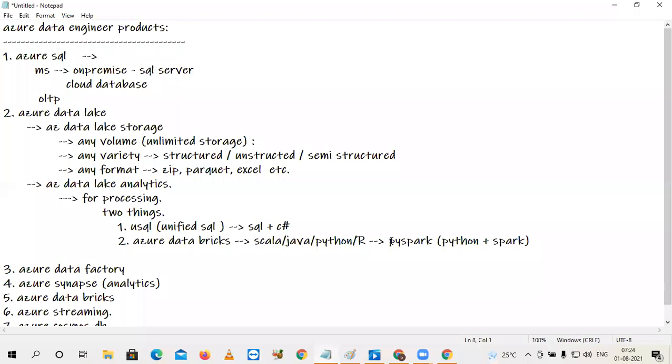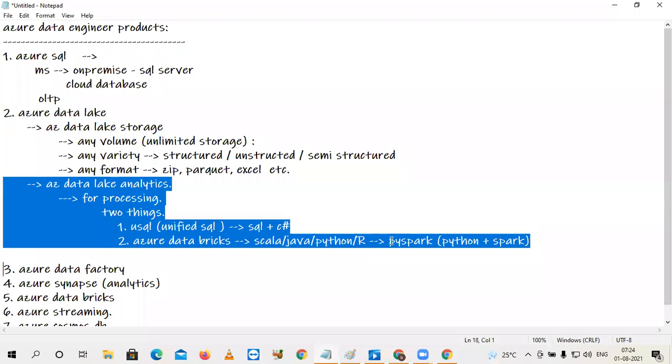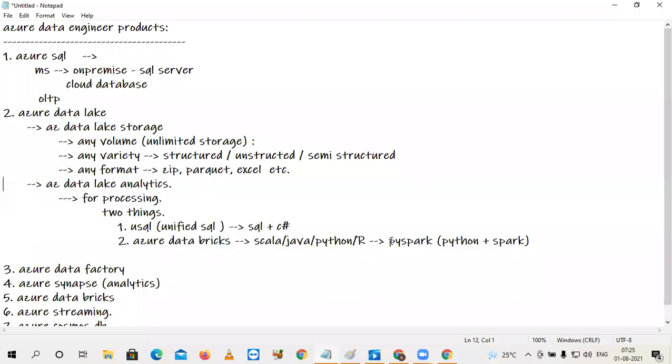So finally, two advantages. You can store any amount of data, any variety of data, and any format of the data. After that, you can process that data. With Azure Data Analytics, there are two services: Data Lake Storage Service and Data Lake Analytics Service. First, you need to create an account for the Data Lake Analytics. At the time of creating the account, it will ask you for a storage account. Later, you will see this in the practical part. And the next one, the third product, is Azure Data Factory. Yesterday, a lot of discussion happened on Azure Data Factory.